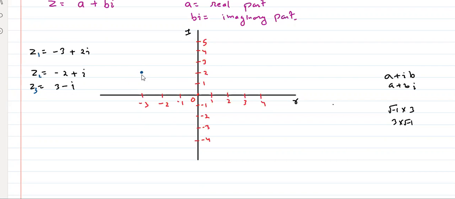So this is -3 plus 2i. Second one, -2 plus i. I guess the second would be this one. Just point plotting, as simple as that. Then 3 minus i. Clear? I guess this is clear. You can plot this point.